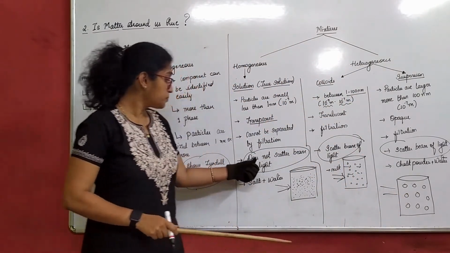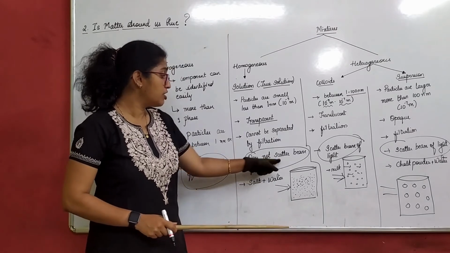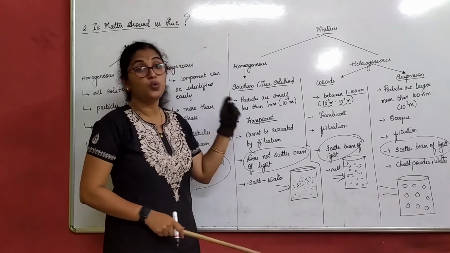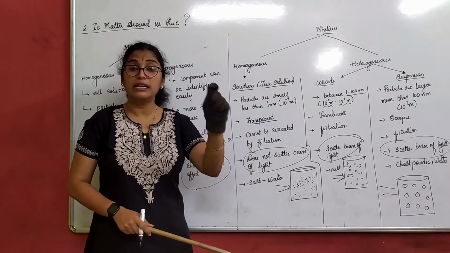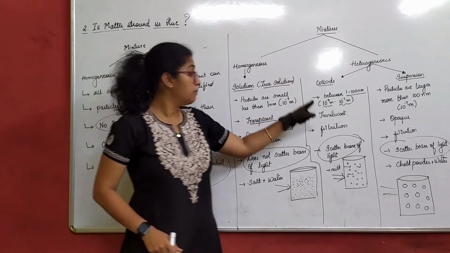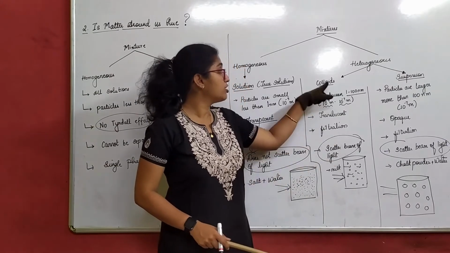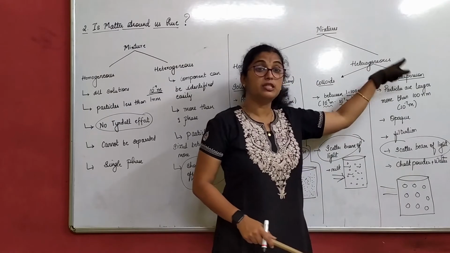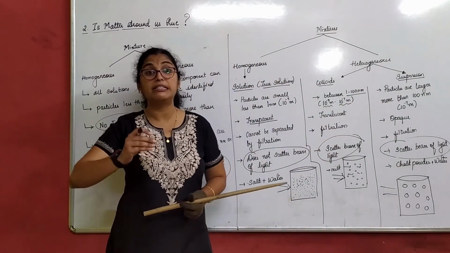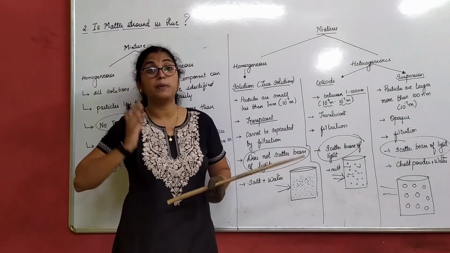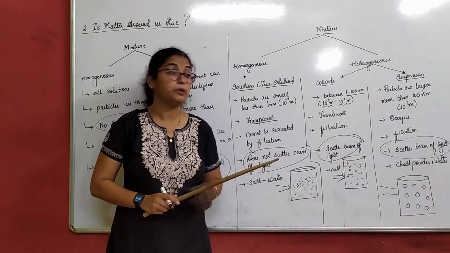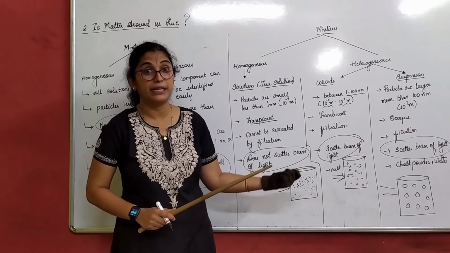Imagine in this condition there is enough and more space. That means light does not scatter. It does not scatter the beam of light. Beam of light is not scattered in a true solution because particles are very small. Beam of light is scattered in a colloidal solution. Beam of light is scattered in a suspension because the particles are so big, they have enough space to scatter that light. I want you all to try this because you'll understand this concept better.